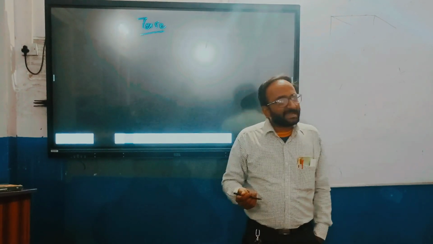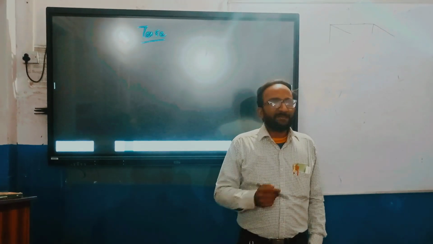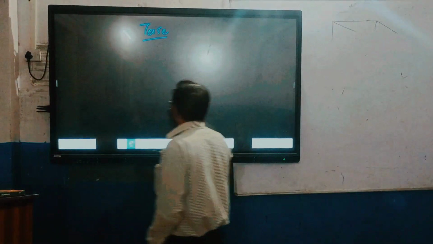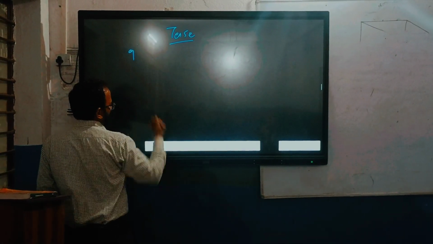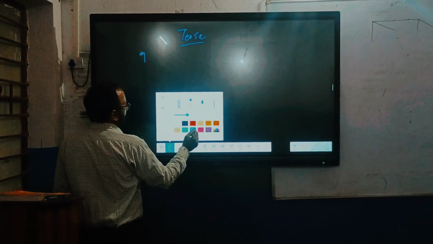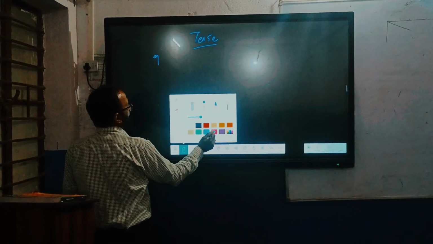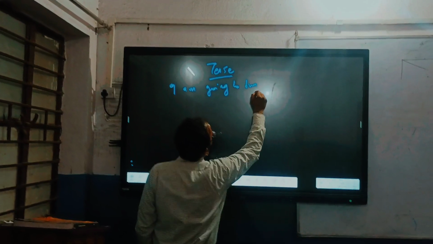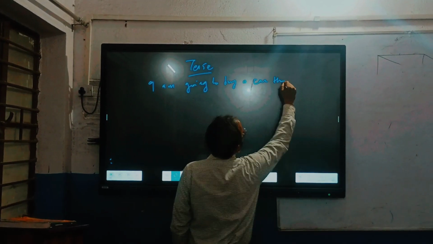In tense also we study present tense, past tense, future tense. But let me give an example. If someone says, I am going to buy a car the next year.